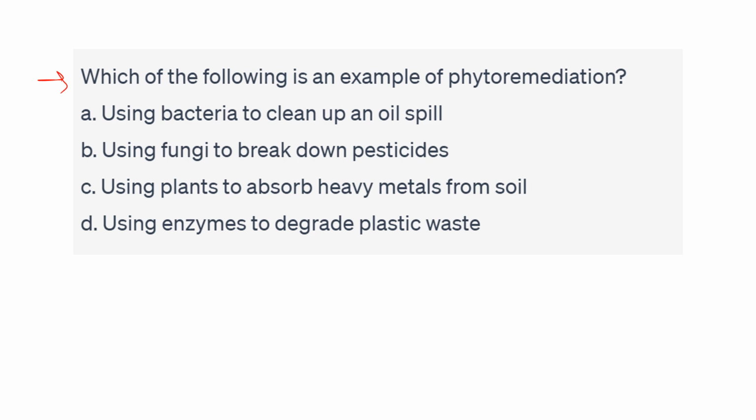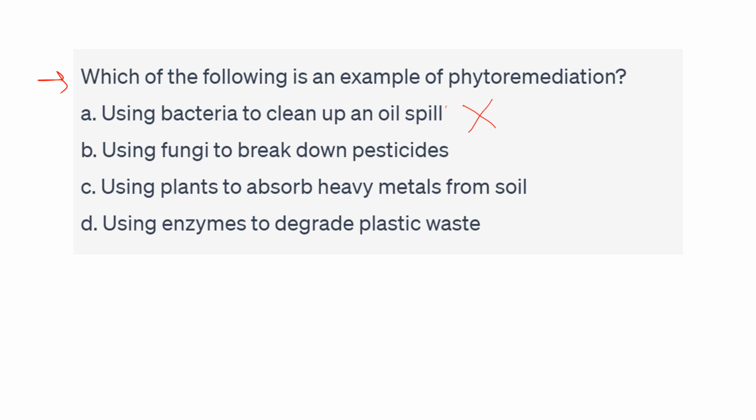Which of the following is an example of phytoremediation? So phytoremediation क्या होता है जिसमें हम पोल्यूटेंट्स को रिमूव करने के लिए प्लांट्स का यूज लेते हैं. So let's check the options. Using bacteria to clean up the oil spill. Wrong option. We are not using bacteria in the phytoremediation.